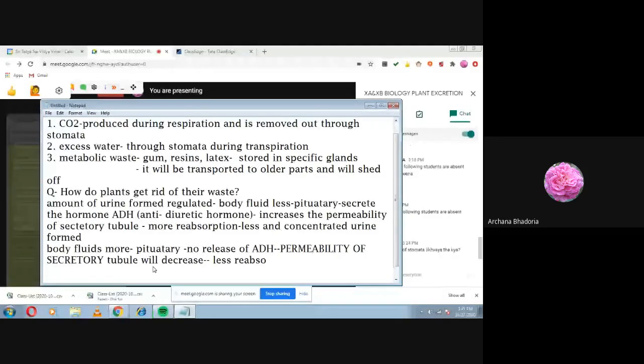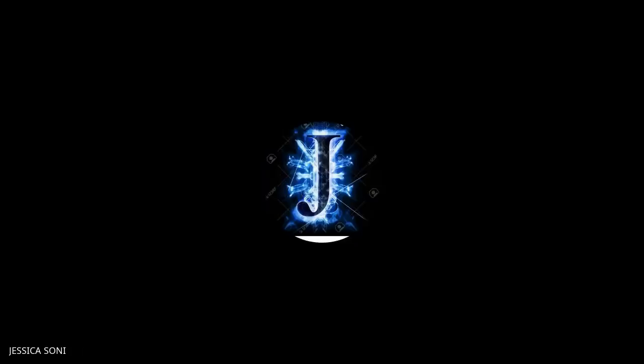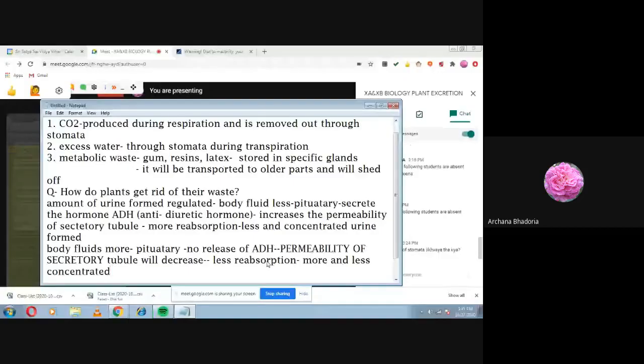Okay, selective क्यों बोलते हैं? जिस चीज की जरूरत होगी वही reabsorb होगा. That's why we say selective reabsorption. Then what will happen when it will be there? More urine will be formed and it will be less concentrated. तो बस इसी को आपको word form में लिख देना है. That is how the amount of urine formed is regulated. Clear to everyone? Yes, ma'am.